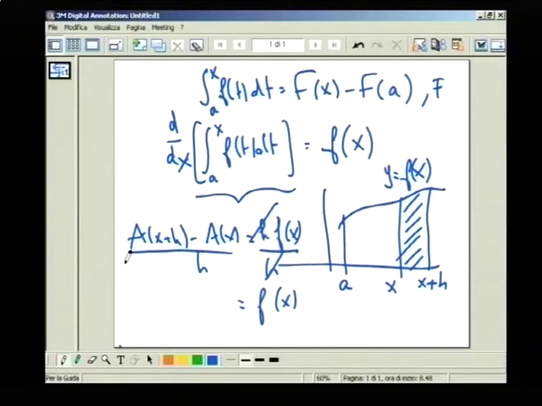When you take the limit when h approaches 0, what you get is dA by dx. So actually what Newton really has proved is that the derivative of the area is the function. So this area here is no more than an antiderivative of small f. So at the same time, A is an antiderivative, and A represents the area, so that we can say now that antiderivatives are integrals, but they are indefinite integrals.